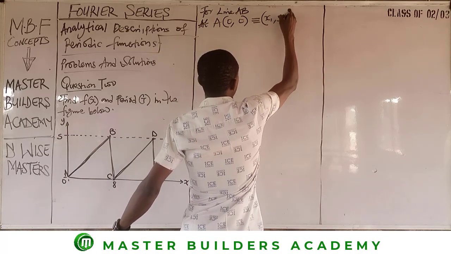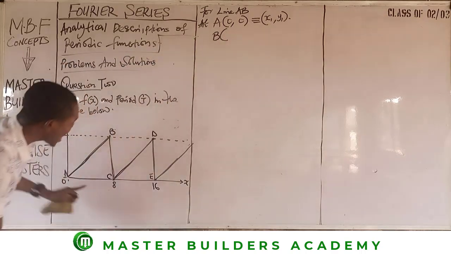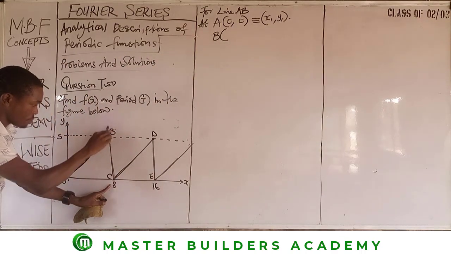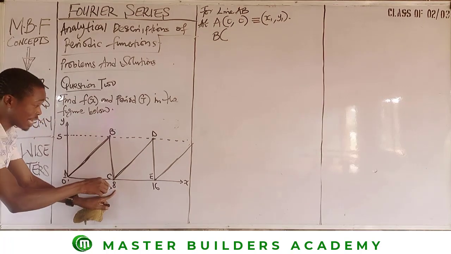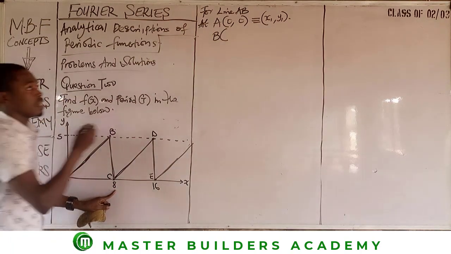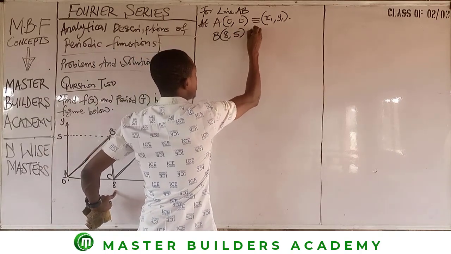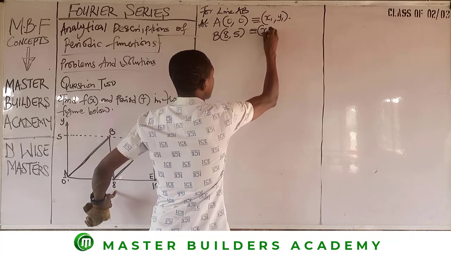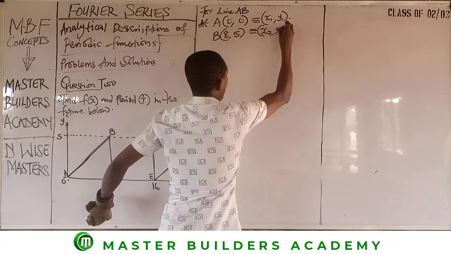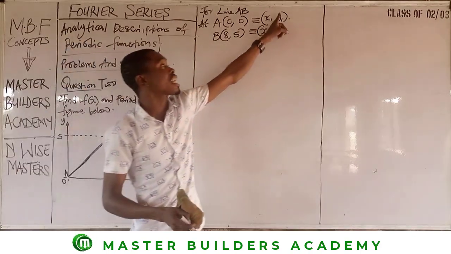X1, y1. Then at B, trace here the value of x. This is B, trace it down, the value is 8. Trace it to the left end, the value is 5. That means this is 8, 5, and this is also equivalent to x2, y2.